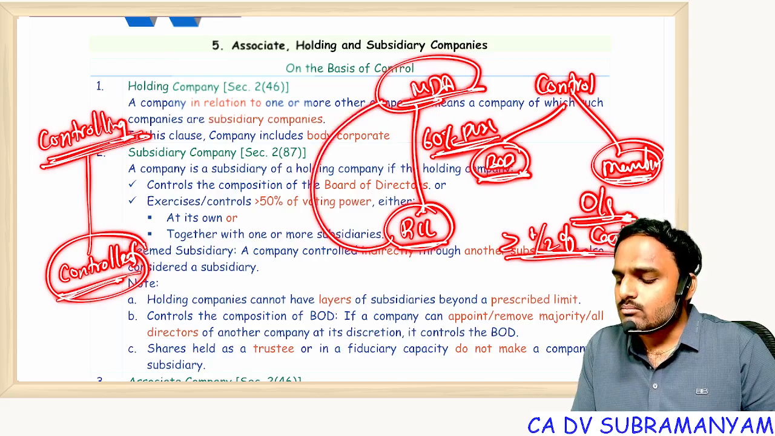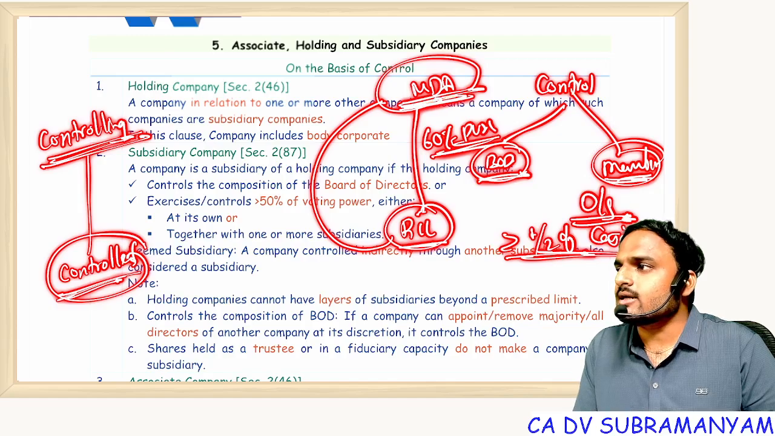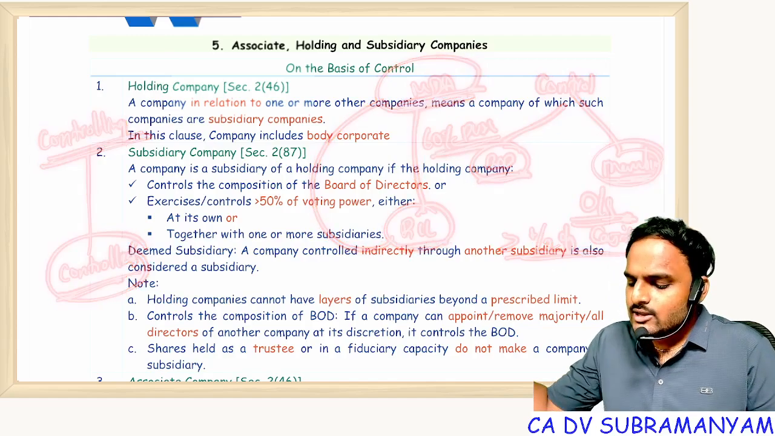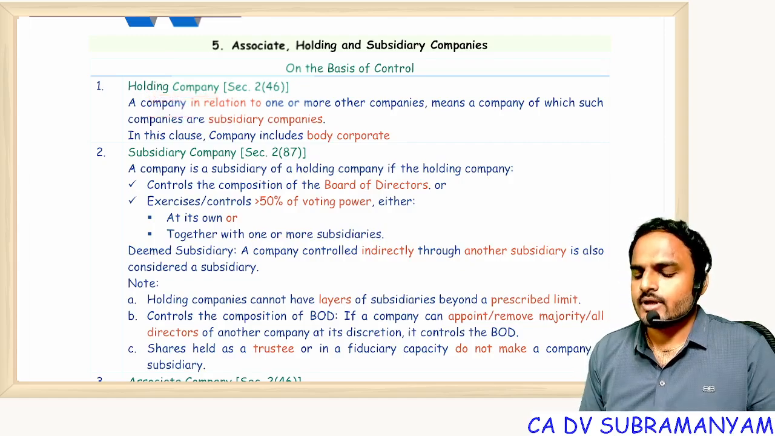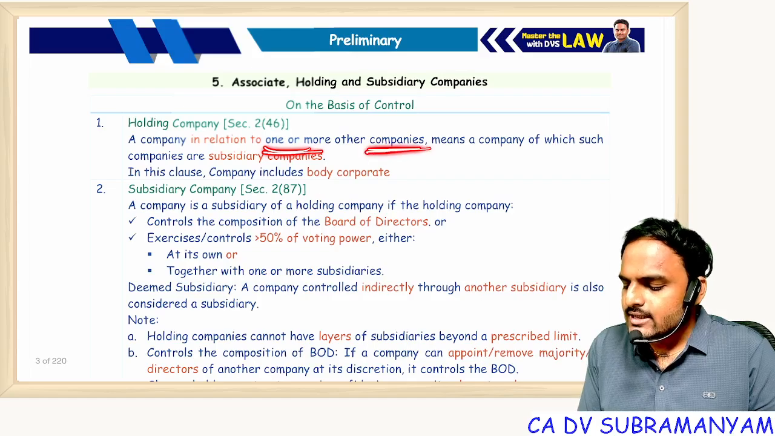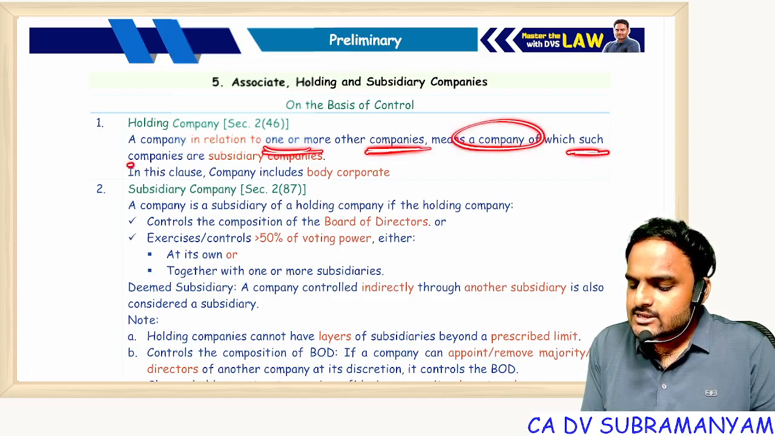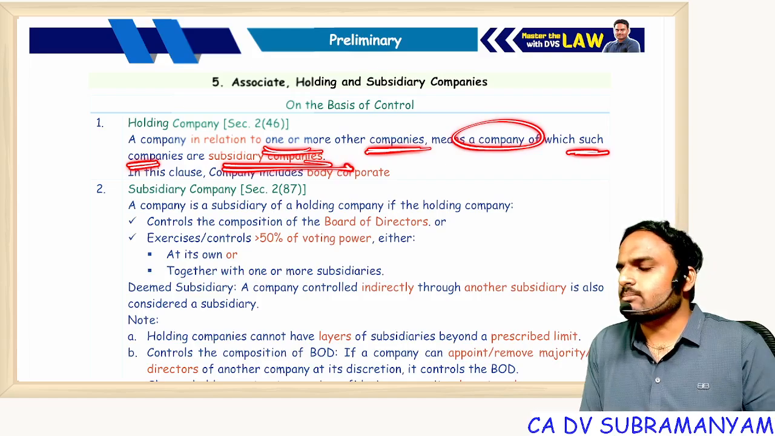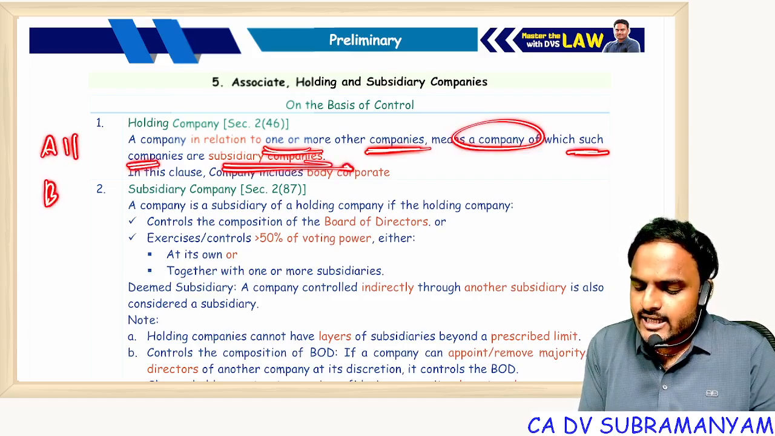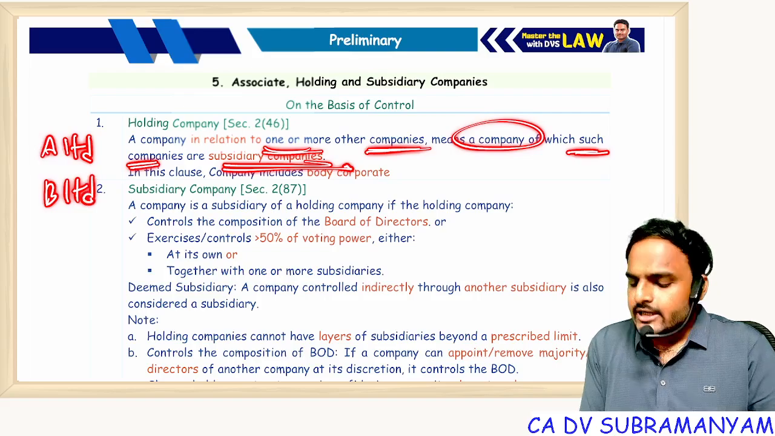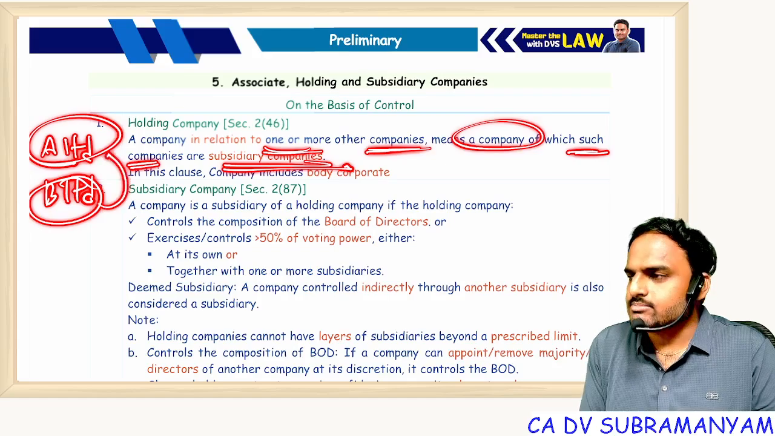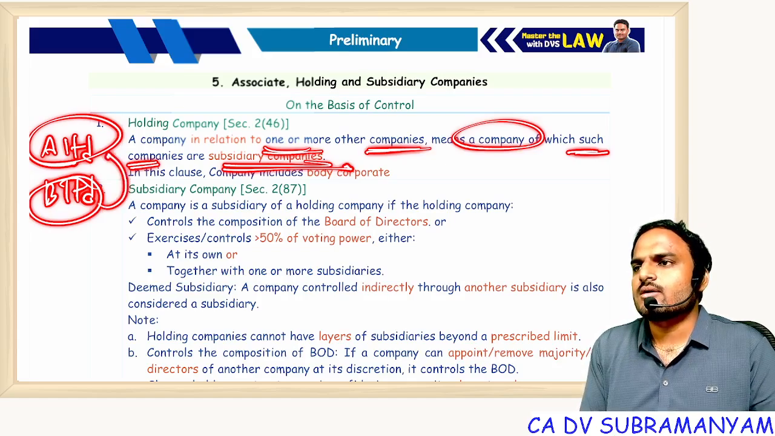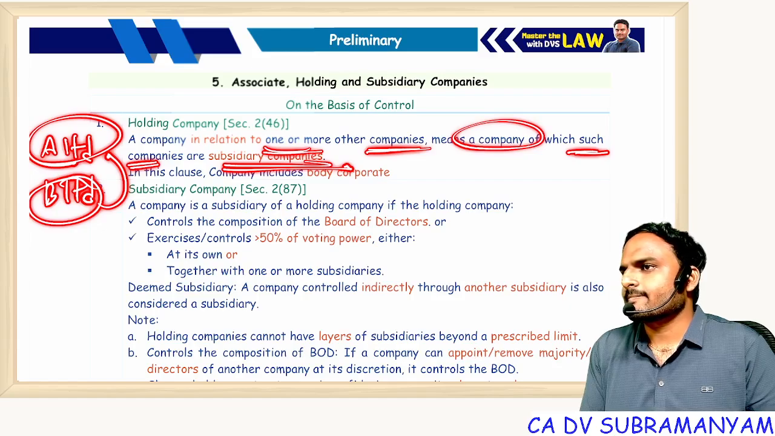No. Why? Mukesh is not a company. Mukesh sir is an individual. So if you look at the holding company definition, a holding company, in relation to one or more other companies, means a company of which such companies are subsidiary companies. That means here we have two companies, A Limited and B Limited. A Limited is called the holding company when B Limited is its subsidiary. Very simple. Who is the father? One who has children. Yes or no?